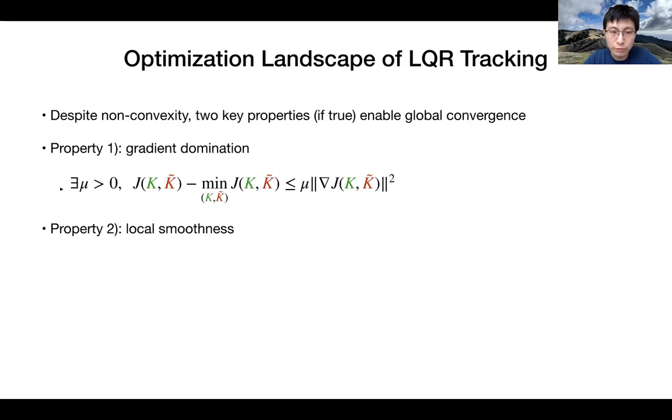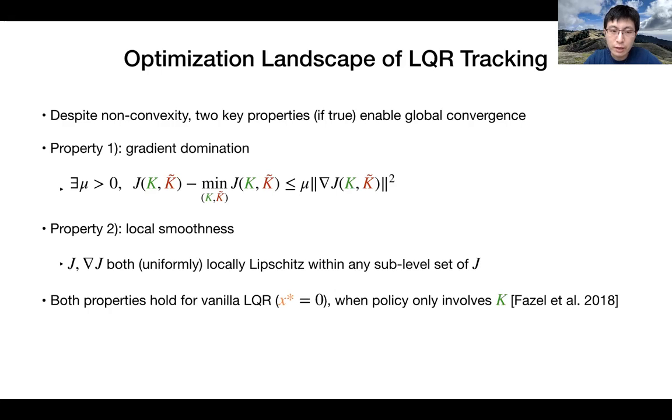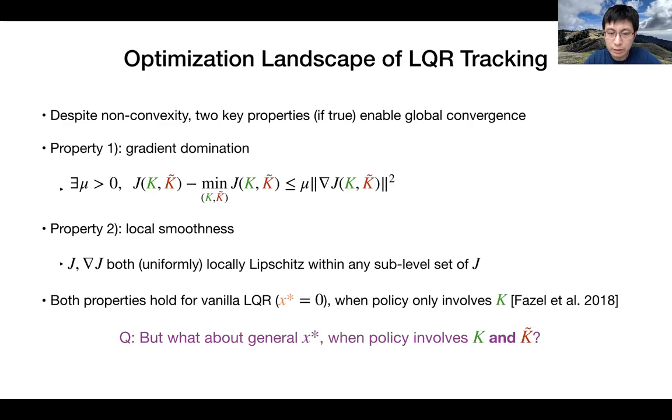The second is local smoothness, which we use to mean that the cost J and its gradient are both uniformly locally Lipschitz within any sublevel set of J. Both properties have been shown to hold for the vanilla LQR case when x star is 0, when the policy only involves the matrix K. But what about the general case, when x star may be non-zero, when the policy involves not just K, but also the matrix K tilde?